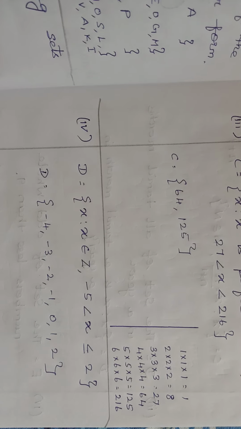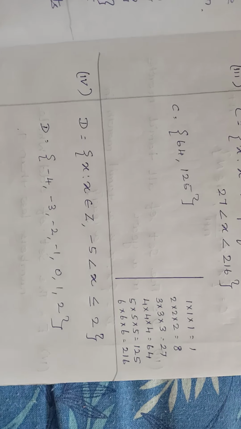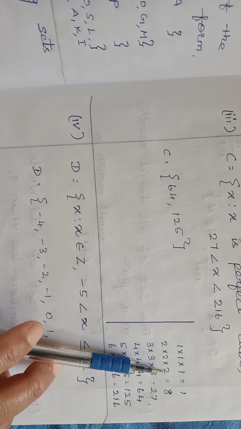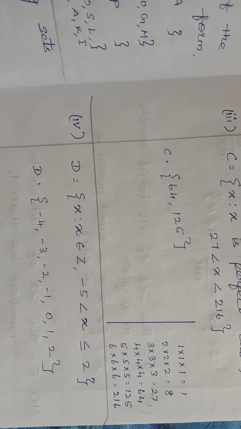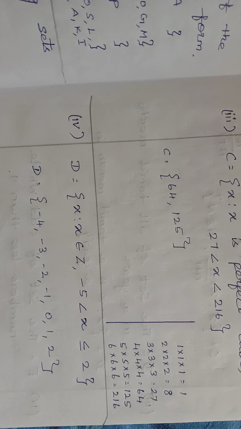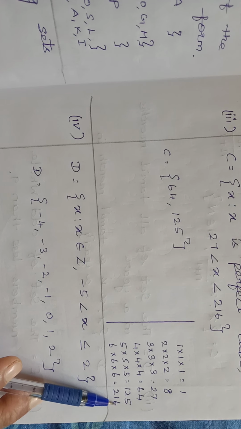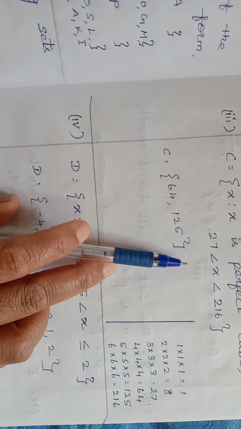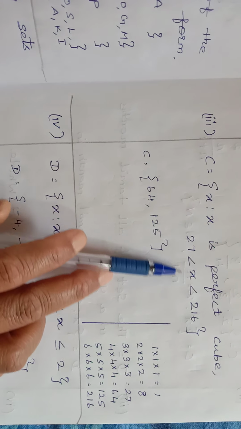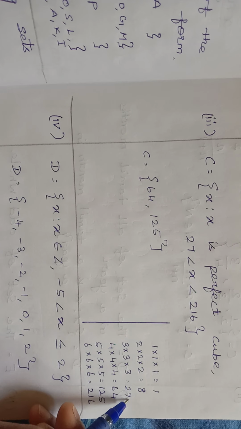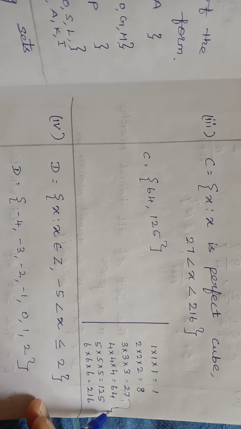So we know the cube numbers. 1 into 1 into 1, 1. 2 into 2 into 2, 8. 3 into 3 into 3, 27. 4 into 4 into 4, 64. 5 into 5 into 5, 125, and 6 into 6 into 6, 216. Here the question is, it lies between 27 and 216. So we can see that it lies between 27 and 216.